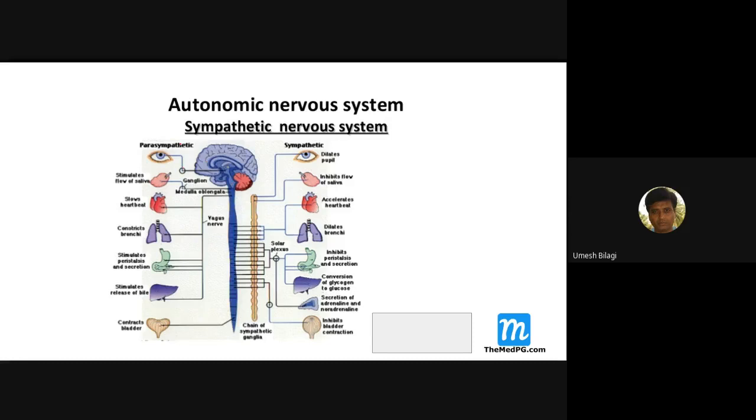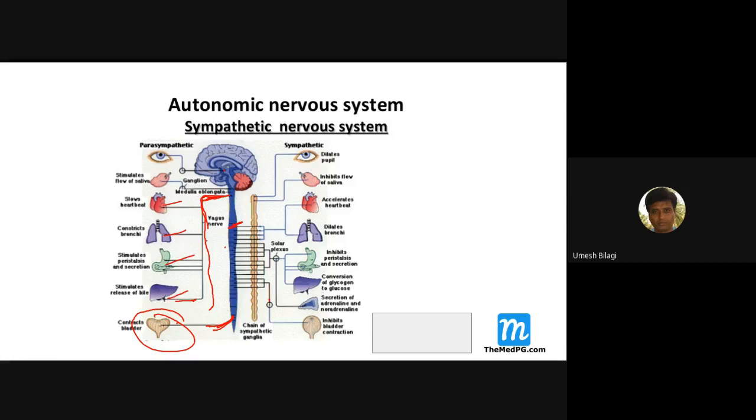And now the parasympathetic system. This starts coming out above and below; it doesn't come at this level. The vagus nerve is the biggest parasympathetic nerve, supplying the most organs. But of course, the bladder is supplied from the sacral level. So among the abdominal structures, the bladder is not from vagus. Vagus supplies the heart, lung, GIT, and liver.